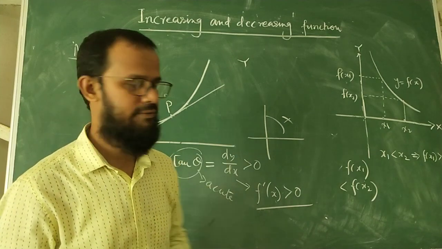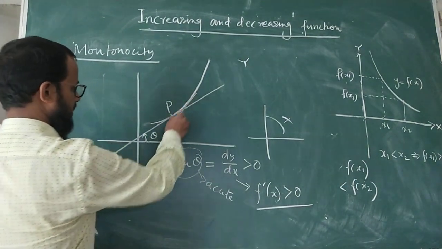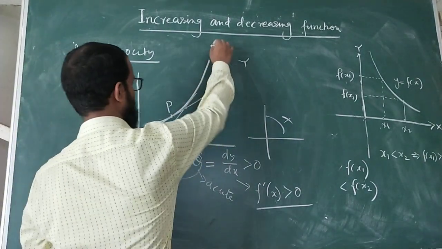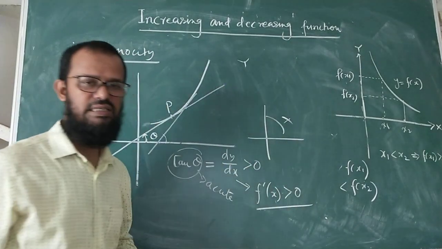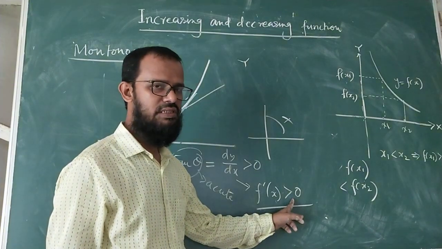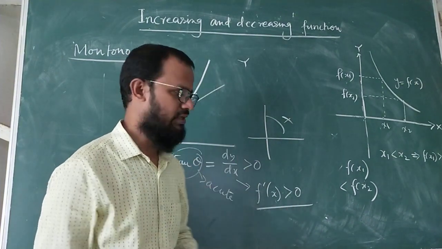Or you can consider another point here, again making an acute angle. So this is a strictly increasing function. And when it is strictly increasing, only then will the greater than 0 sign be introduced. f'(x) greater than 0 means f(x) is a strictly increasing function.